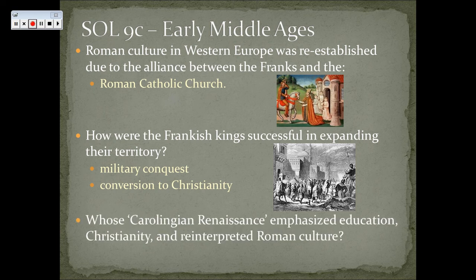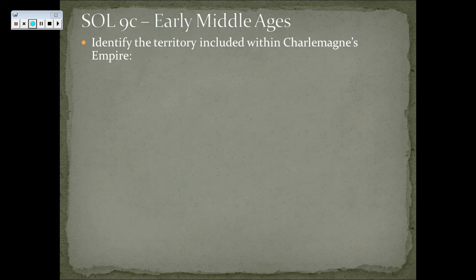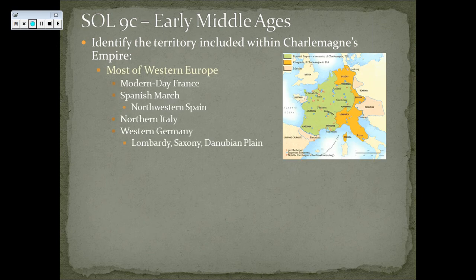And whose Carolingian Renaissance emphasized education, Christianity, and reinterpreted Roman culture? And that is Charlemagne, who was not only our first Holy Roman Emperor, he led a Carolingian Renaissance, as he is known as a member of the Carolingian line of kings. Identify the territory included within Charlemagne's empire. We're going to have most of Western Europe, some of modern-day France, northwest Spain, northern Italy, western Germany, specifically Lombardy, Saxony, and the Danubian Plain.